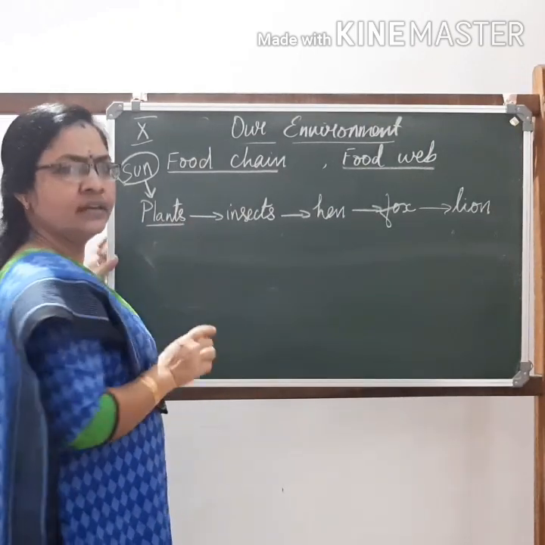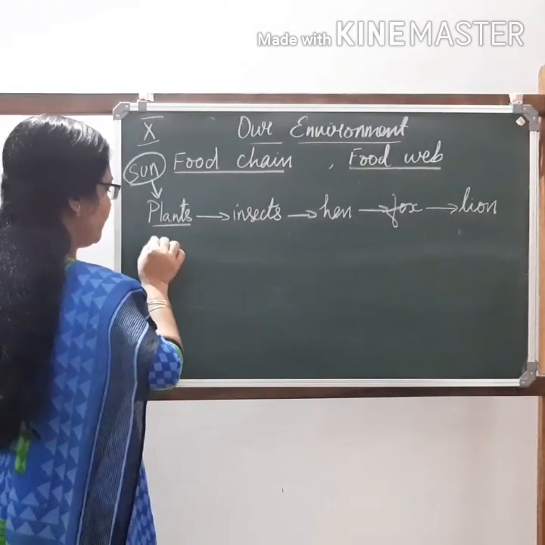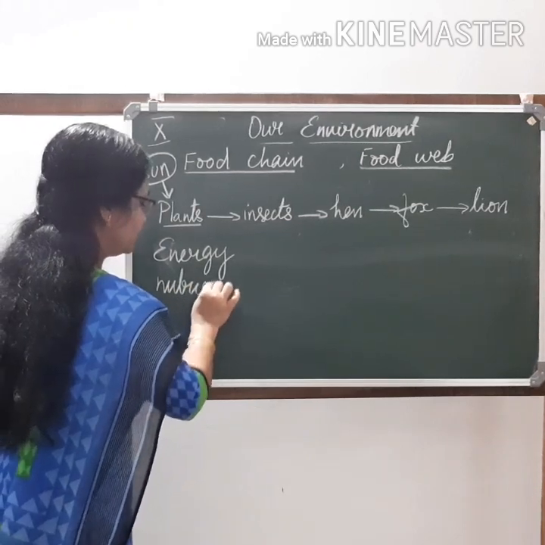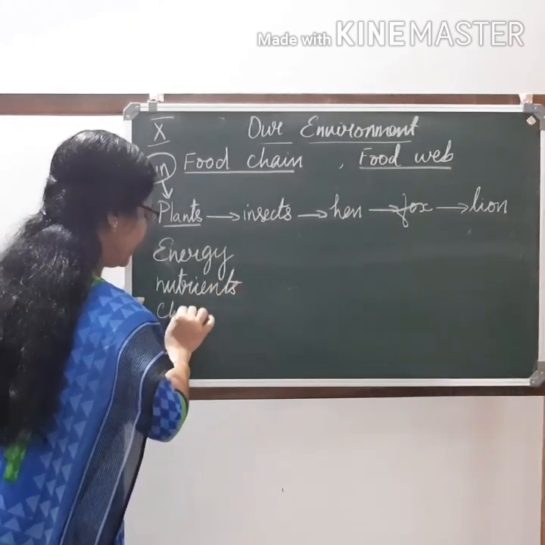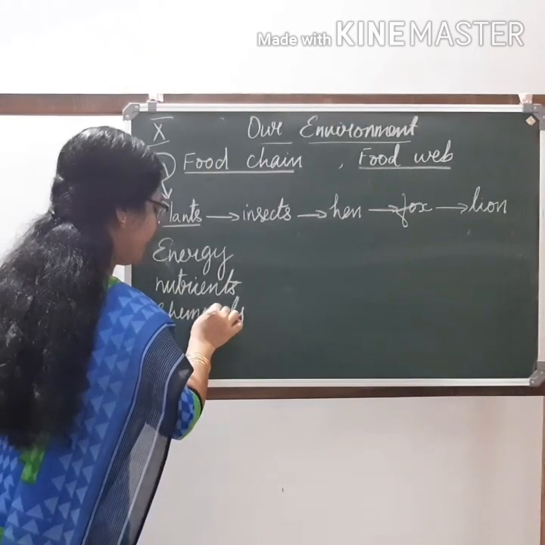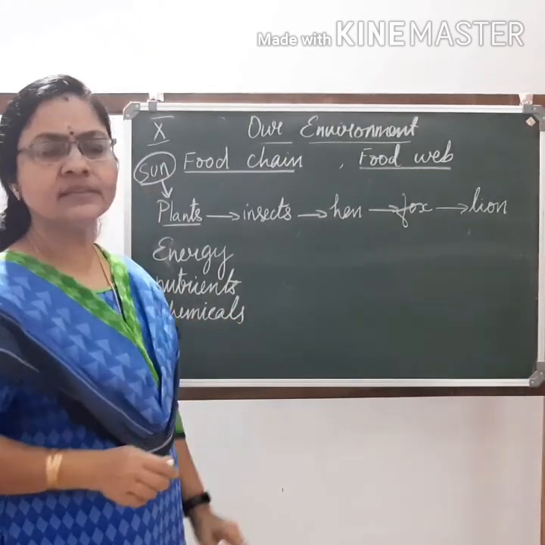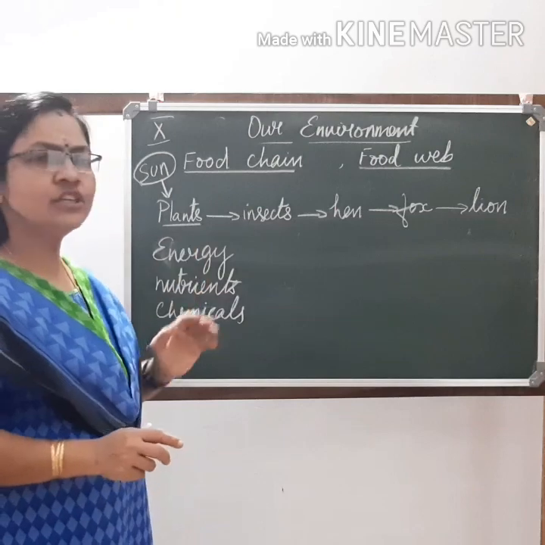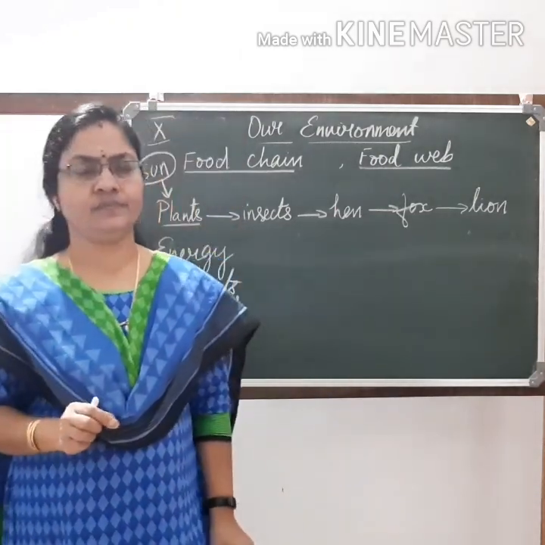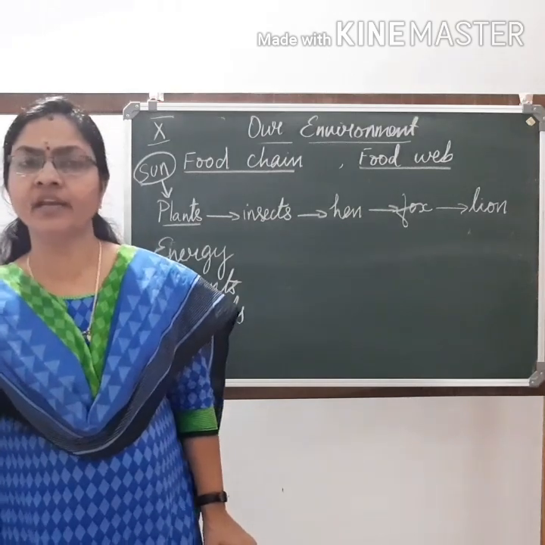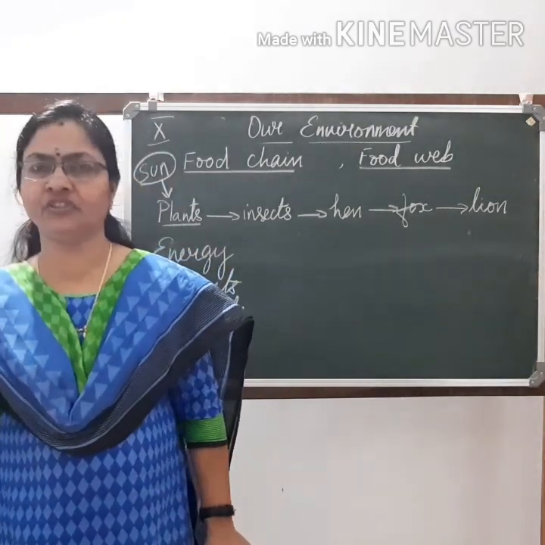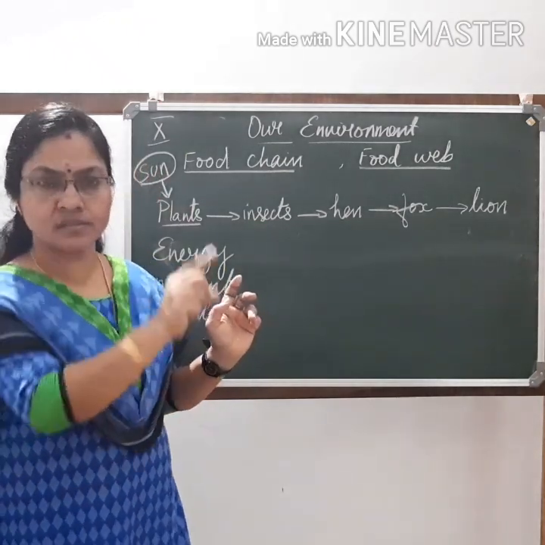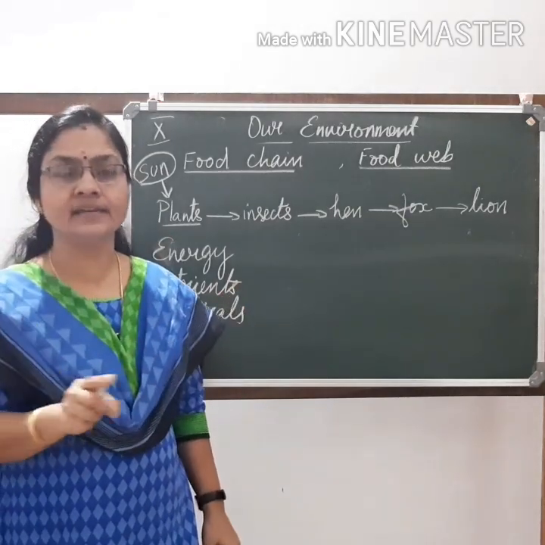In any food chain, 3 things are transferred. What are they? Energy, nutrients and chemicals. 3 things are transferred in a food chain: energy, nutrients and chemicals. Energy flow is a non-cyclic process. It is unidirectional. It moves only in one direction. Whereas nutrient flow is a cyclic process. Nutrients are being cycled.